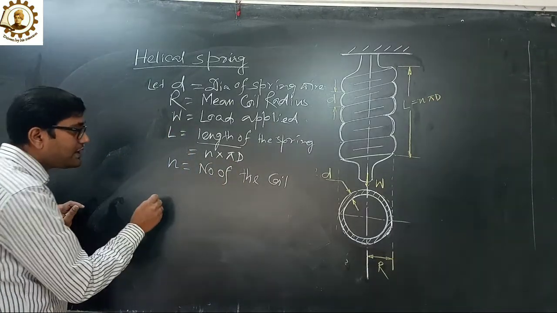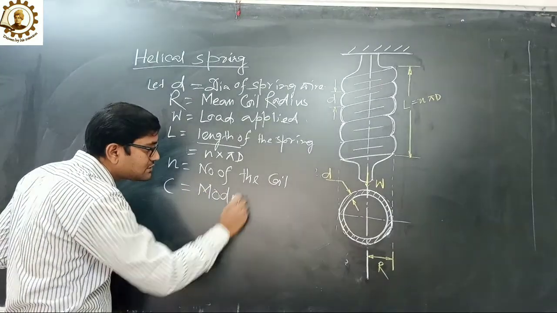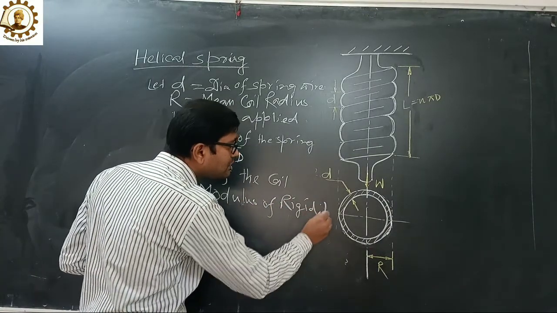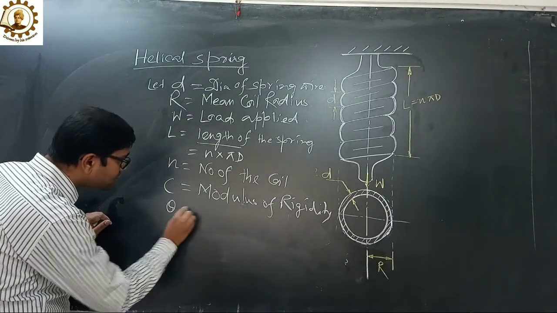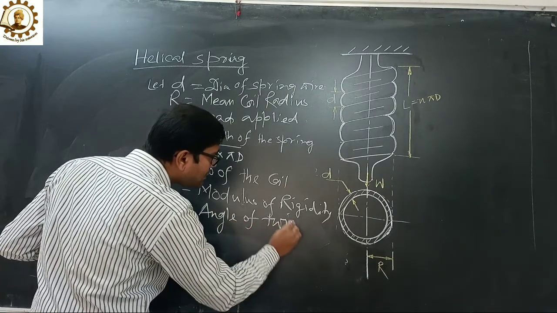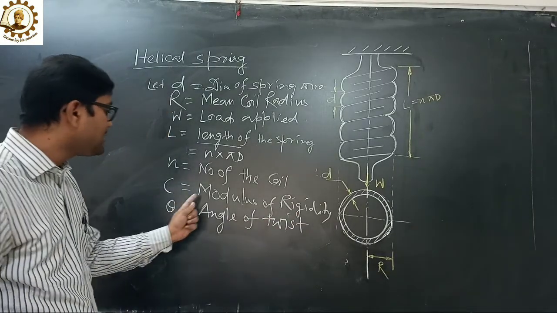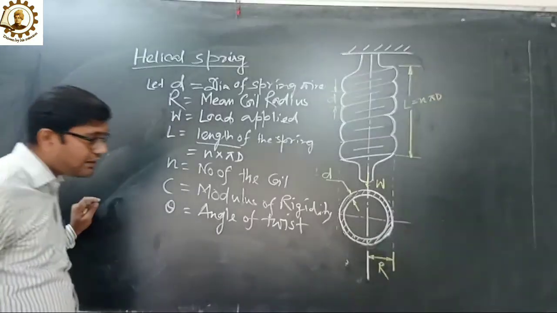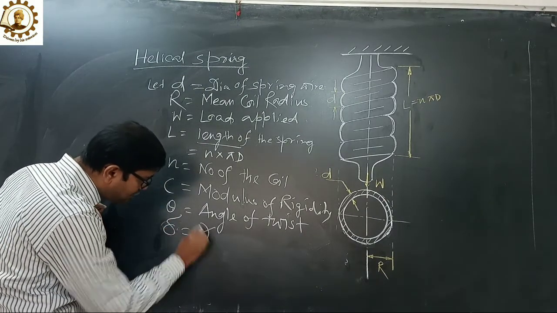Now we assume C equals to modulus of rigidity. This is the modulus of rigidity. Now theta equals to angle of twist. Already I have discussed in my previous video in torsion chapter. So here the angle of twist, that we symbolically represent, is theta. Okay.